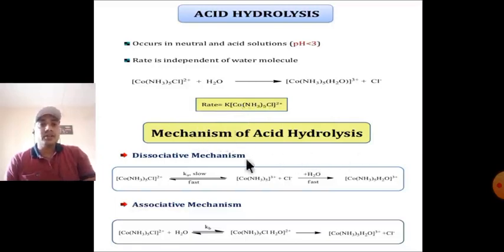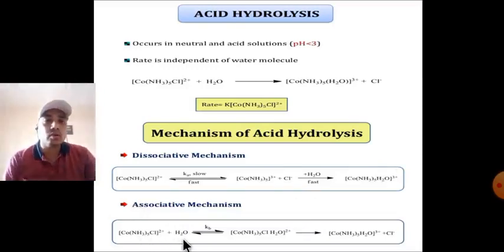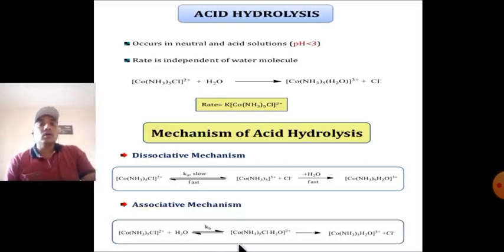Mechanism of acid hydrolysis, dissociative mechanism: this cobalt complex first dissociates the leaving ligand, that is the chloro group, and then reacts with a water molecule to form an aqua complex of cobalt. In the associative mechanism, the cobalt complex reacts with a water molecule to form a chlorohydroxo cobalt complex, and then removes the leaving group, that is the chloro group, to form an aqua complex.